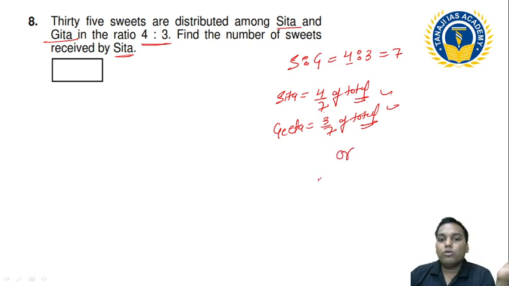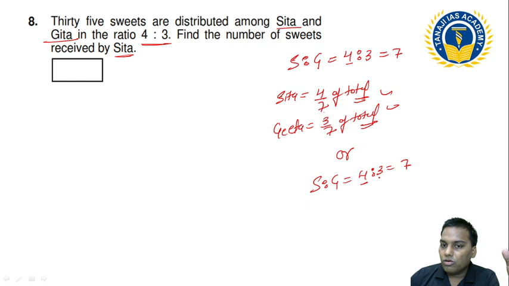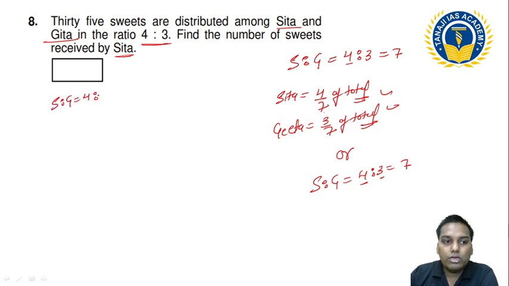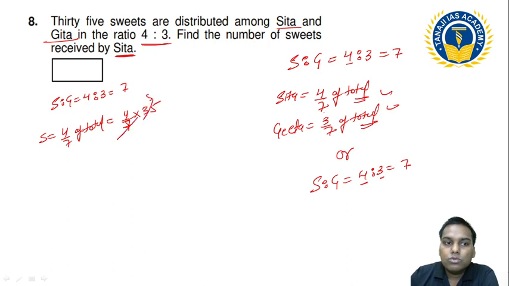Or you can do it this way: Sita and Geeta I know as 4:3 and the total is 7. I can find out the value of 1, then I can find out the value of 4 and 3. Let me do this question once, then you will understand more. Sita and Geeta get 4:3, total is 7. So how much is Sita getting? 4 by 7 of total, it means 4 by 7 of 35. So how much is it? 20. Sita is getting 20 sweets. How much is she getting? 20.